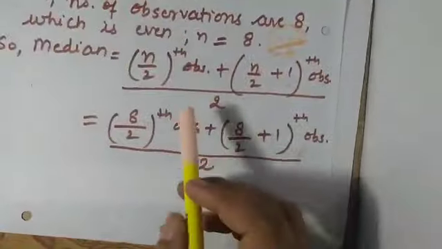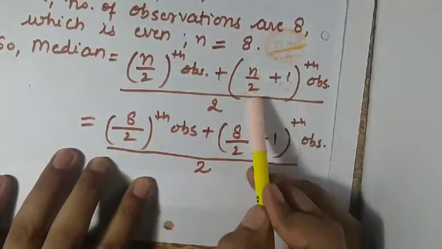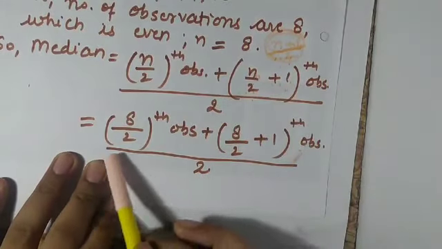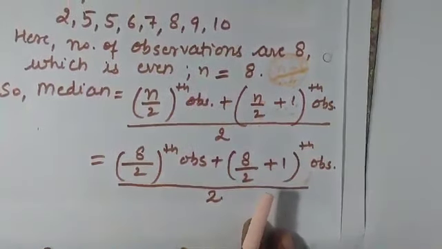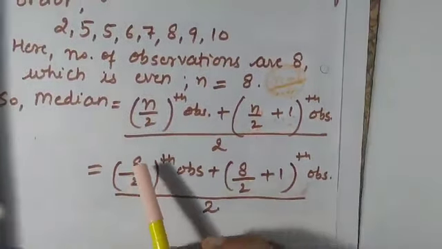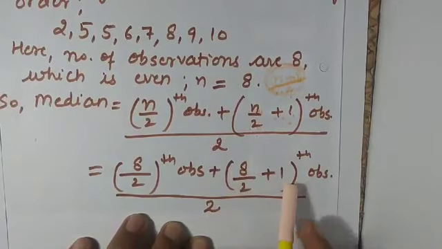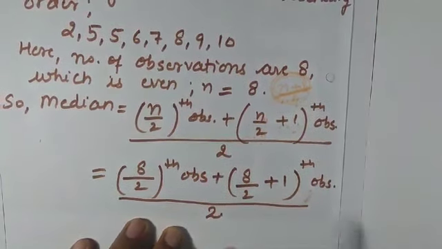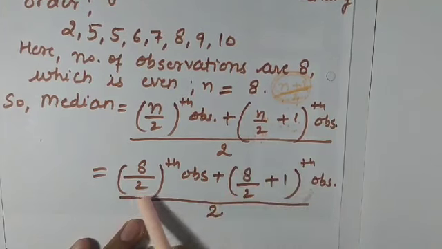Just put the value. N is equal to 8, so 8 by 2th observation plus 8 by 2 plus 1th observation, whole divided by 2. After that, 8 by 2 will be 4, so the 4th observation plus 8 by 2, that is 4, plus 1, that is the 5th observation. Always remember that the second observation will be just one after the first.